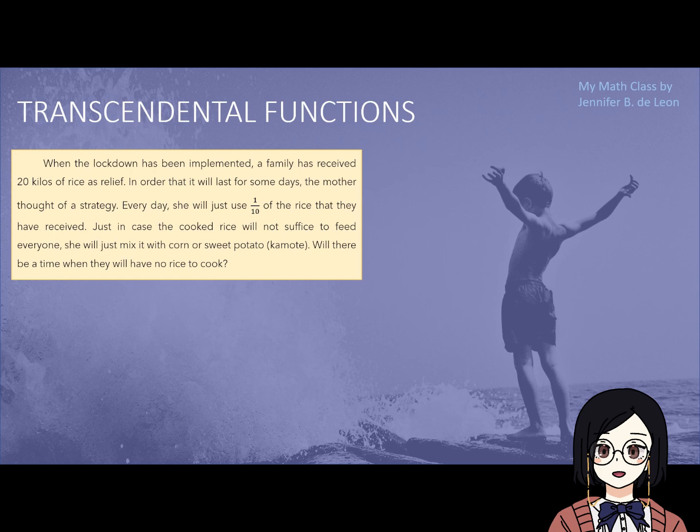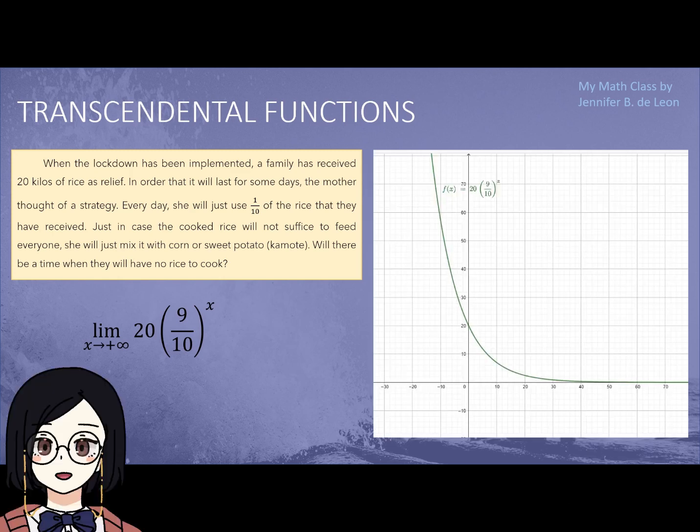Applying the concept of limits of function, we will have to evaluate the limit of 20 times 9 over 10 raised to x as x approaches positive infinity. Graphing the function, we will have a curve which has a decreasing trend. In the graph, we can clearly see that as x approaches positive infinity, the value of the function approaches 0.